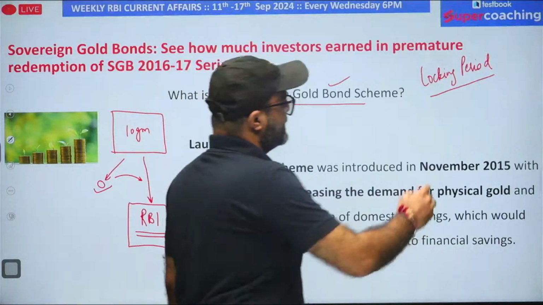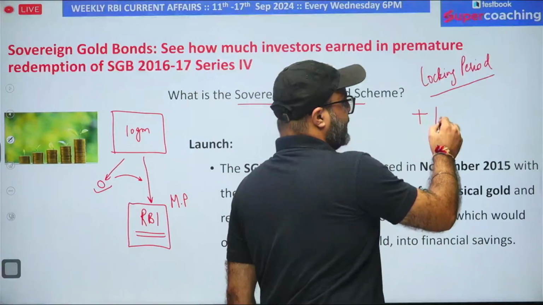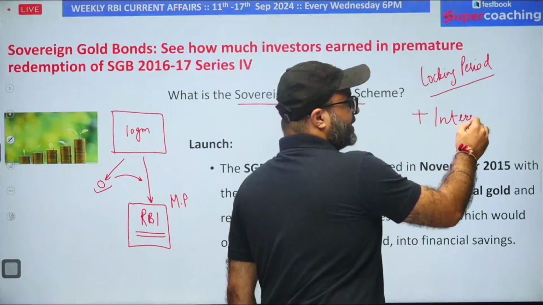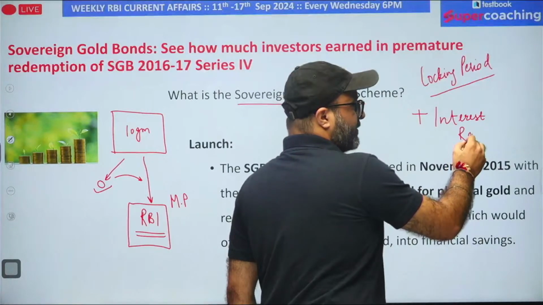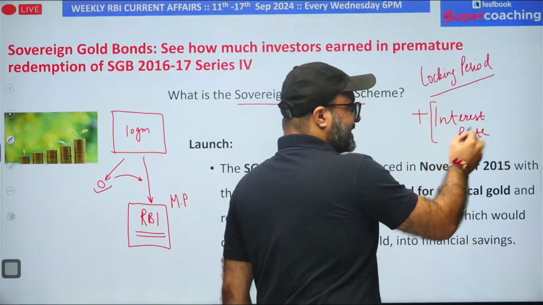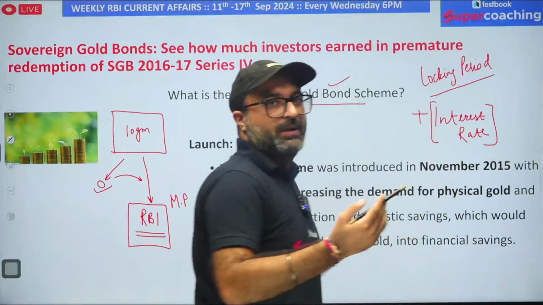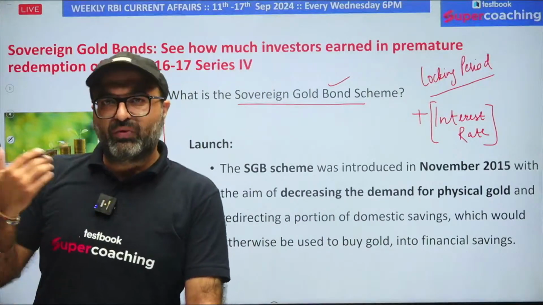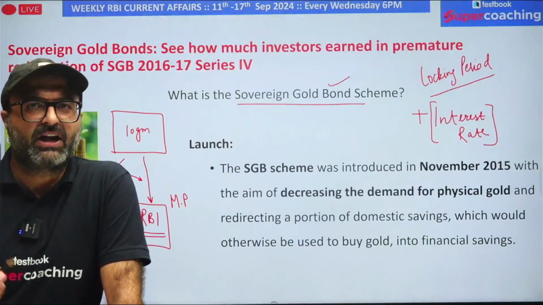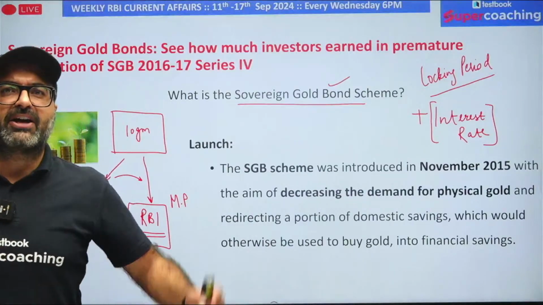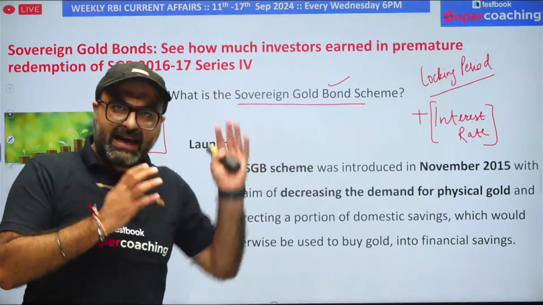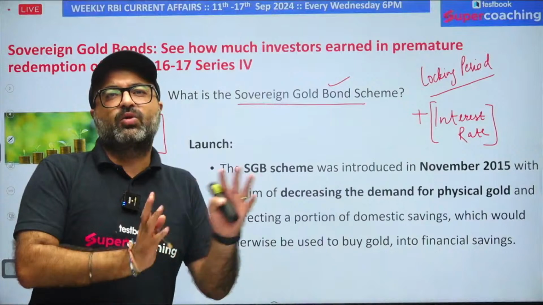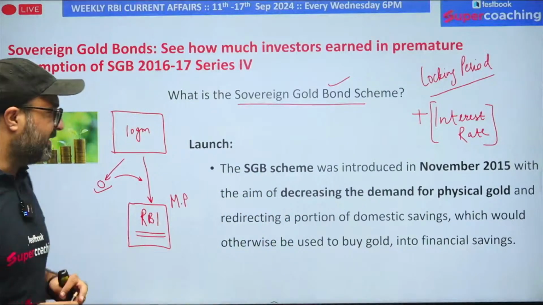Secondly, the government is giving you a benefit: on these bonds we will give you a fixed interest rate. This fixed interest rate is separate from the gold price fluctuation. That means on the investment you have done, you will be earning a fixed return, that is the interest rate, and along with that your bond price will increase in similarity to the physical gold price in the market. So let's start the discussion.